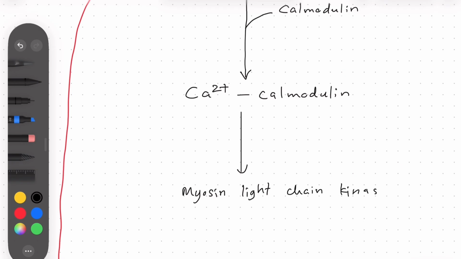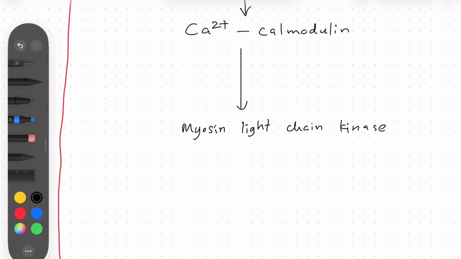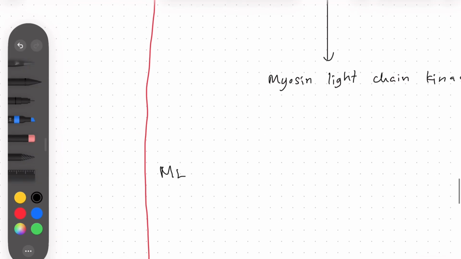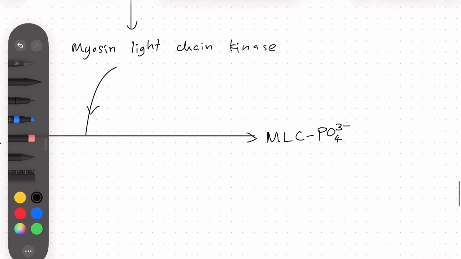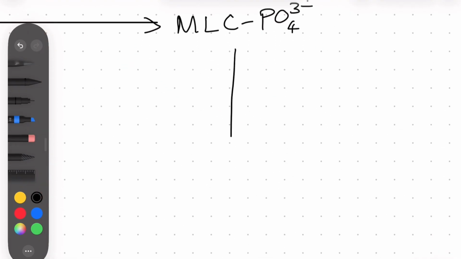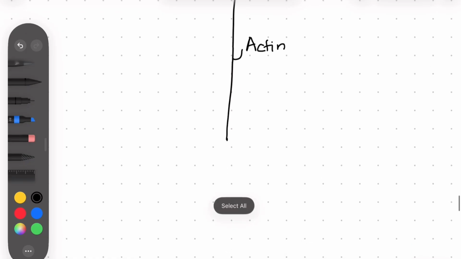This myosin light chain kinase enzyme increases the phosphorylation of the myosin light chains. Myosin light chains are phosphorylated into myosin light chain phosphate through this enzyme. And this myosin light chain phosphate combines with actin and does the vasoconstriction.